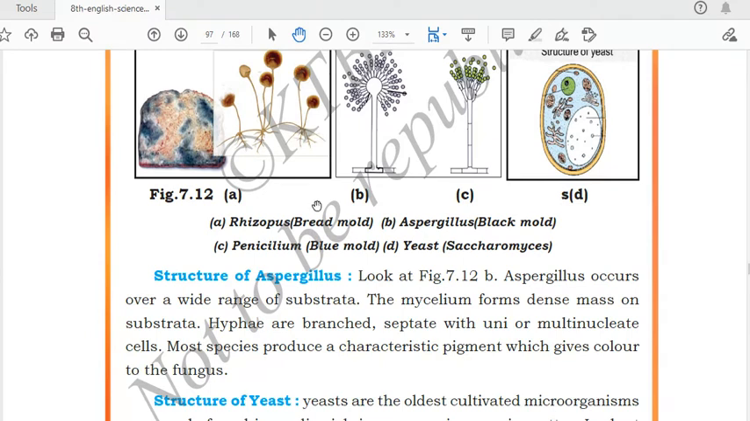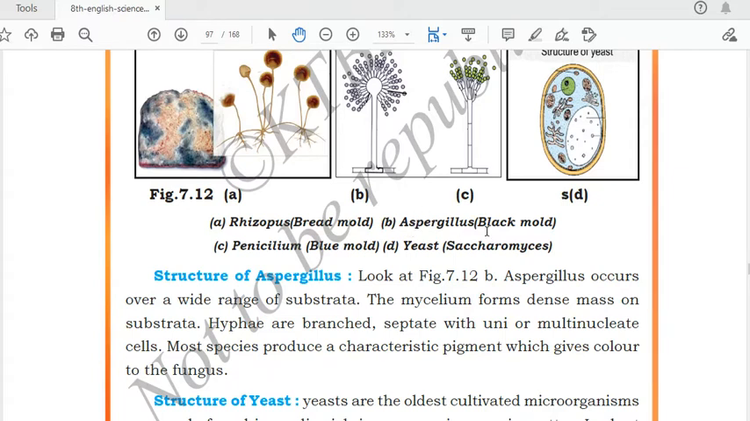Now look at the diagram over there. This is a diagram of Rhizopus bread mold. When you sprinkle water on bread and it changes into black or brown color, these are bread mold structures. When you look at them under the microscope, they look like that. See, this is a piece of bread. Its color has changed so much.